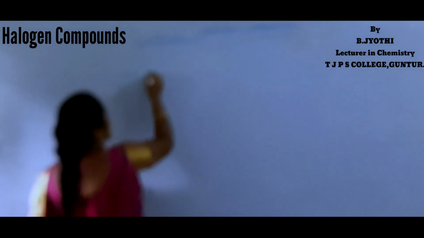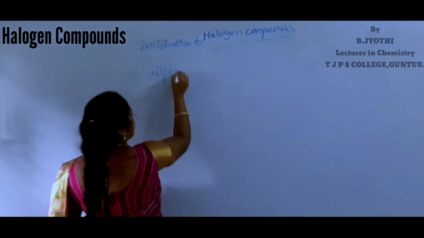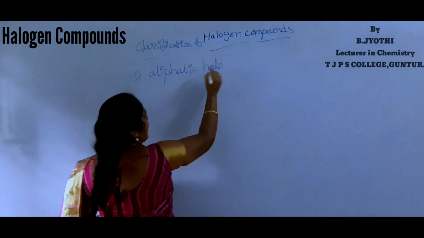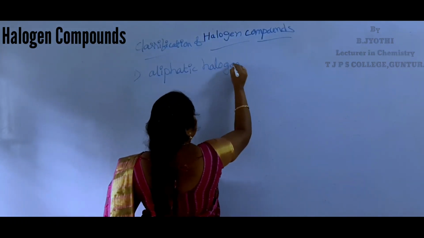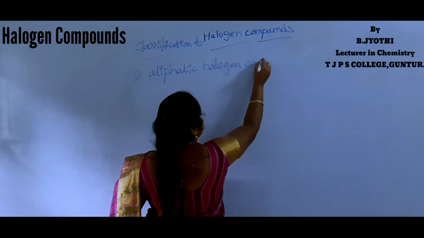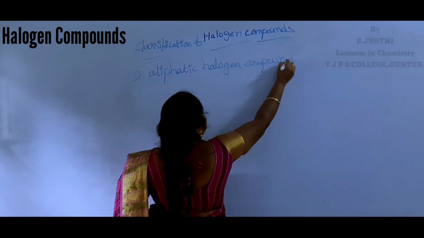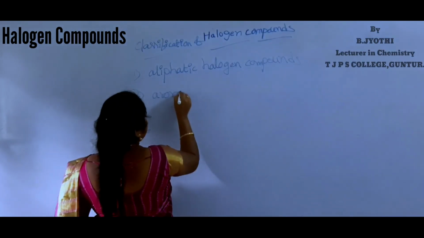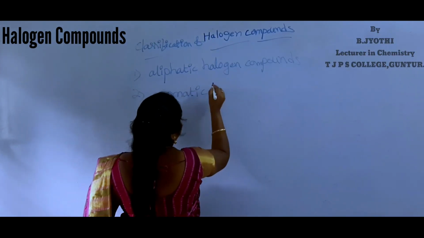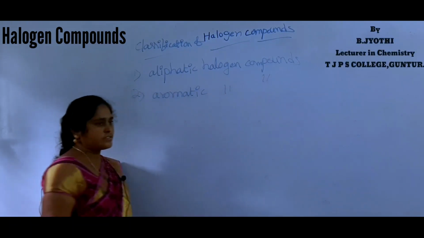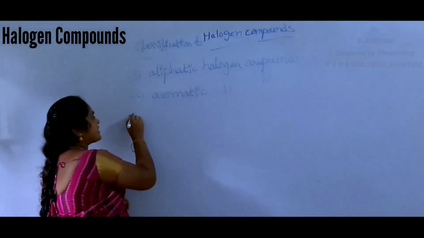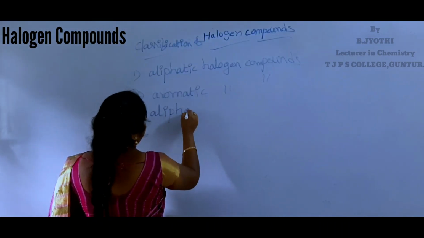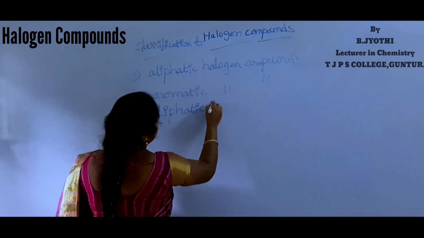First one is aliphatic halogen compounds, and the second one is aromatic halogen compounds. First one is aliphatic halogen compounds.